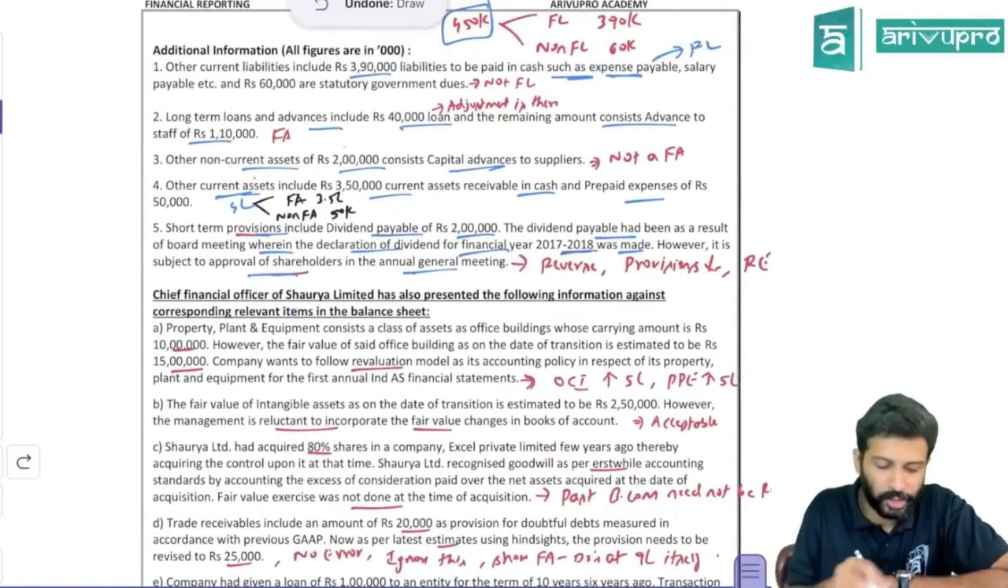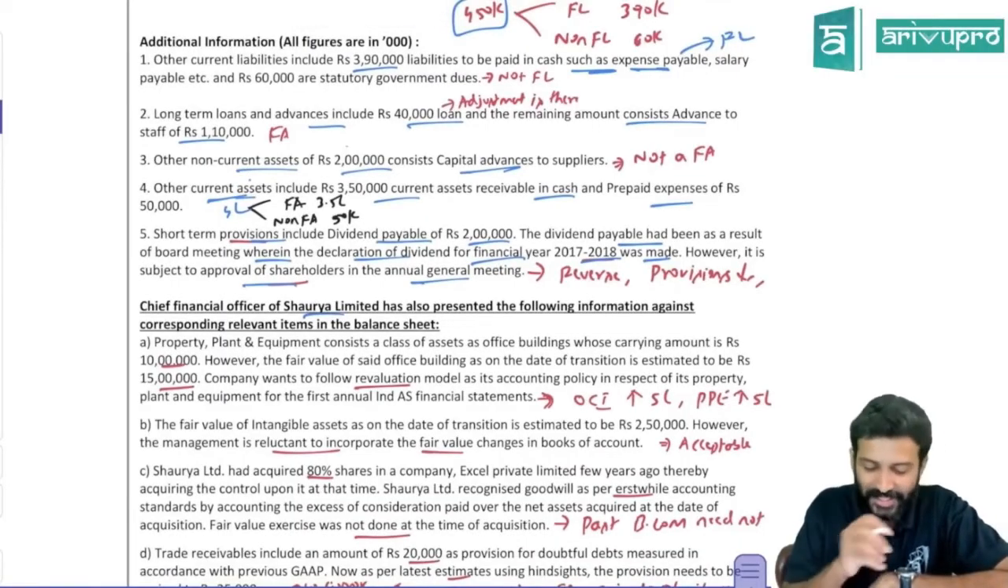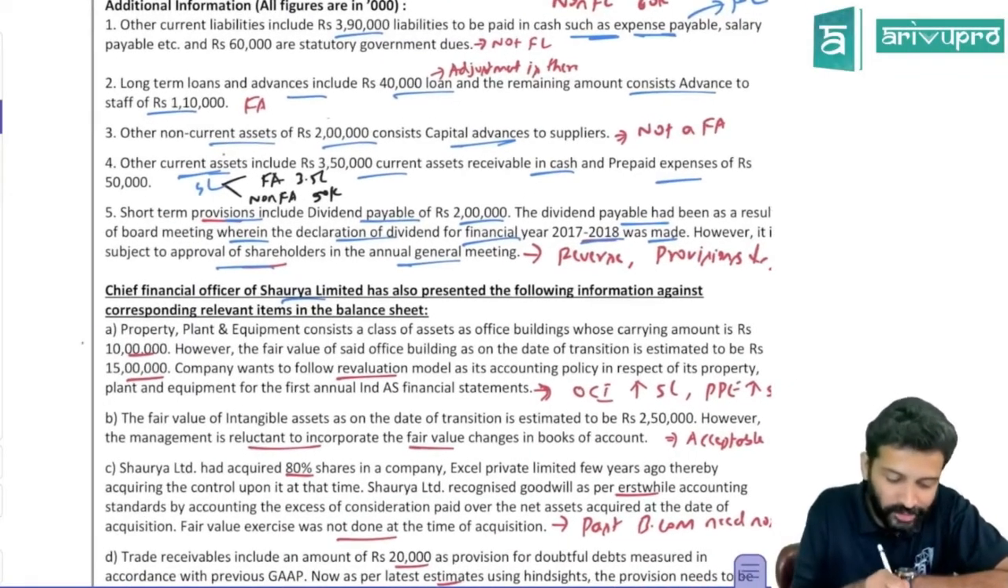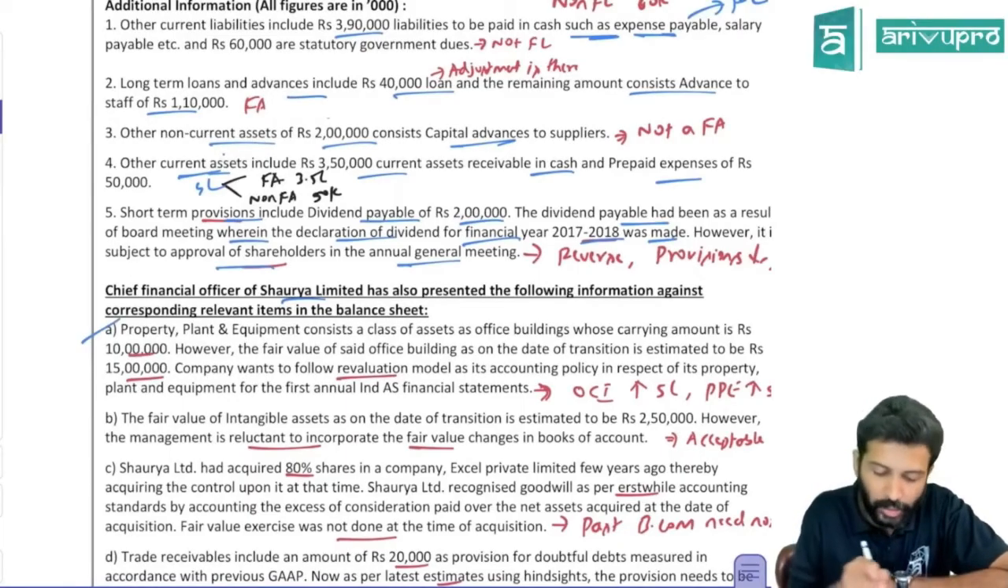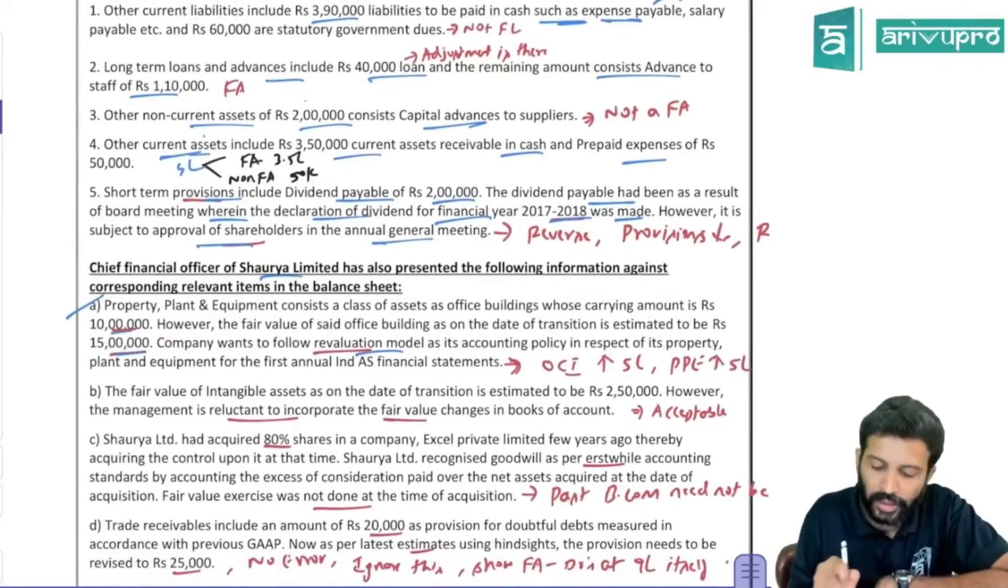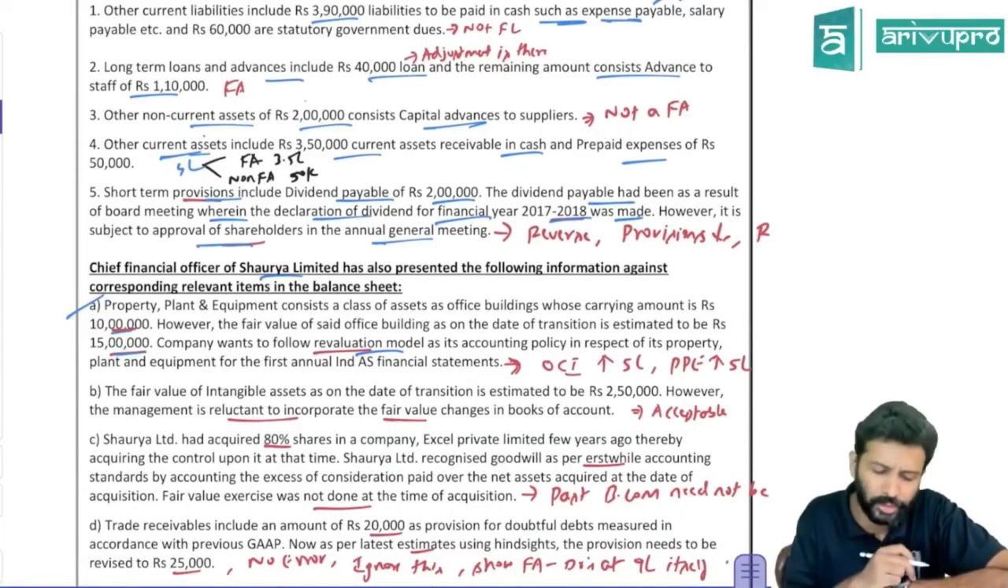Chief Financial Officer of Shaurya Limited has given some extra data. He has some thought process. Let's see what he has to say. Property, plant and equipment consist of class of assets as office building whose carrying amount is 10 lakh. However, the fair value is 15 lakh. Company wants to follow revaluation model on the date of transition. Is it acceptable? Yeah. For PPE, you can go for fair value on the date of transition.